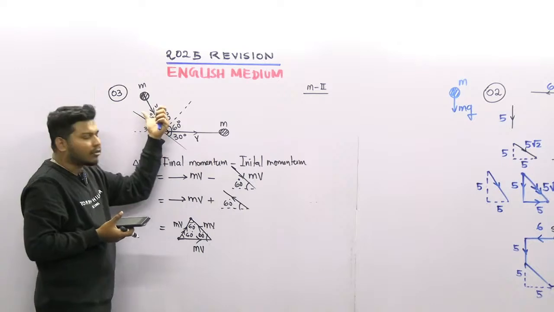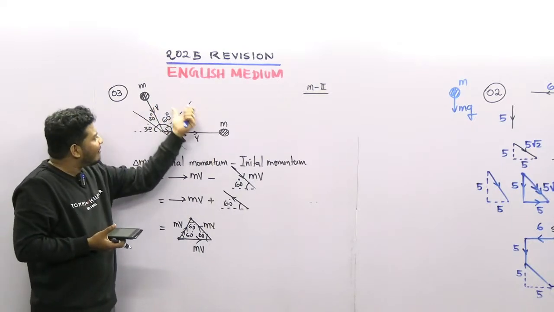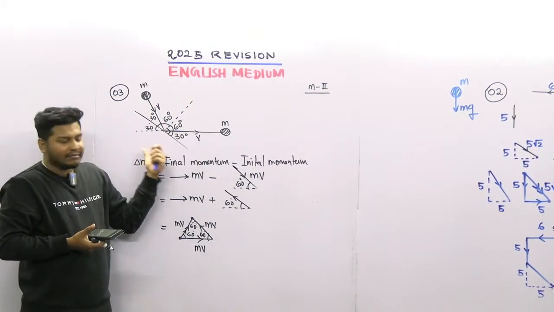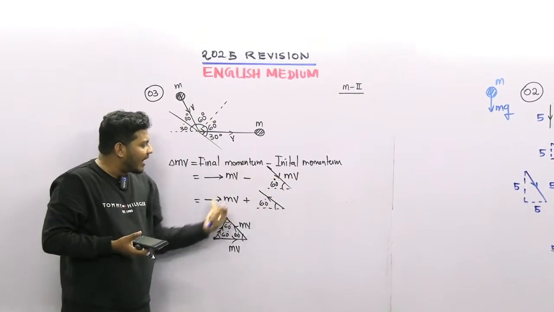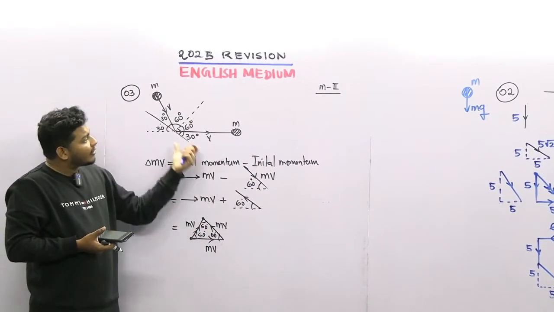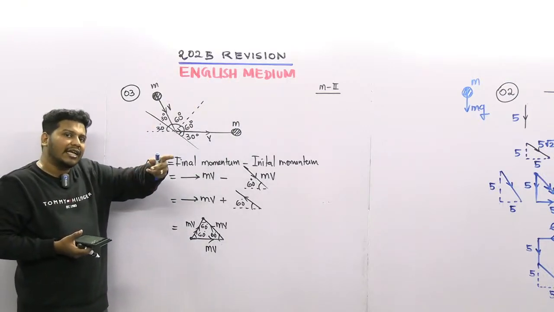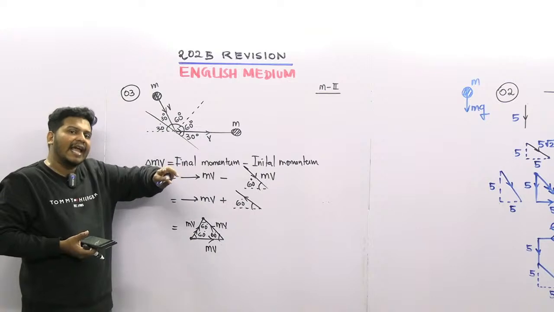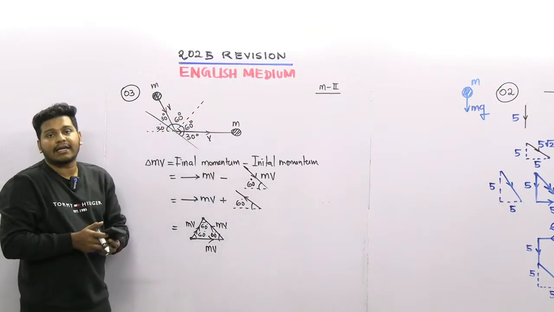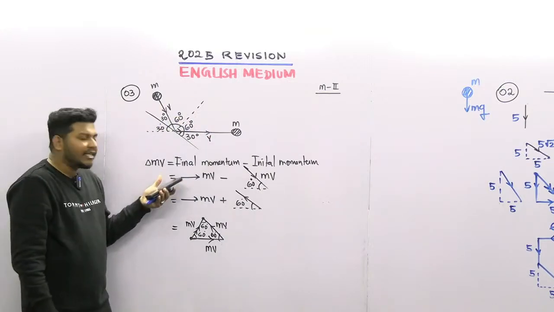Here we directly took the directions and we got the answer, right? For the second method, I'm going to take two perpendicular directions, and I'm going to calculate the change in momentum. Okay, right.